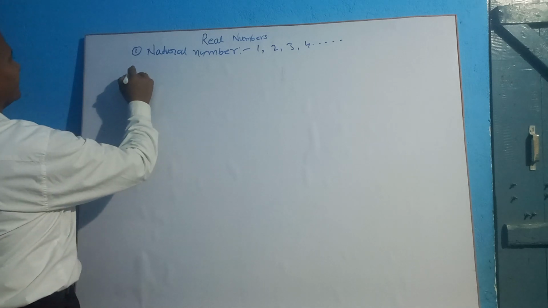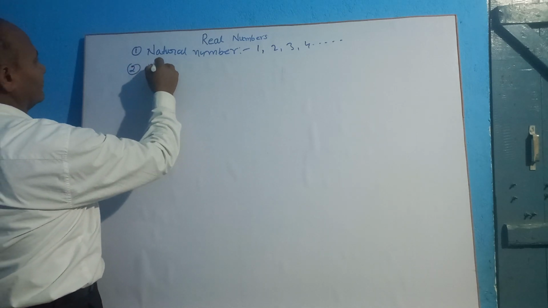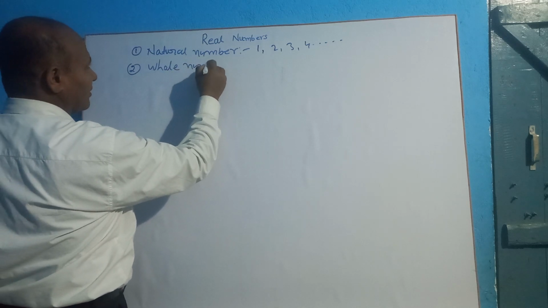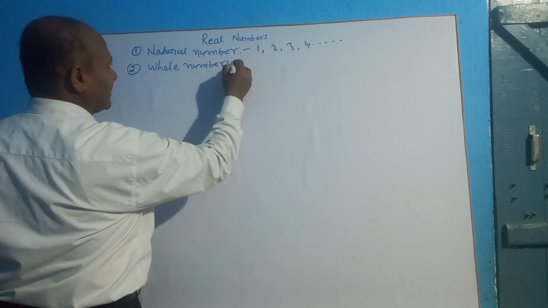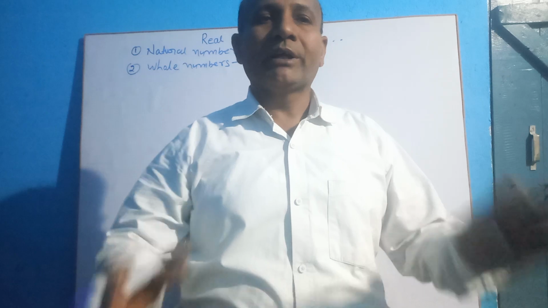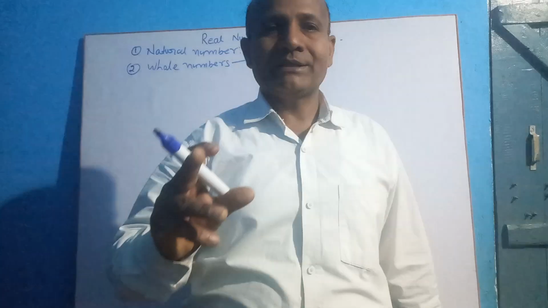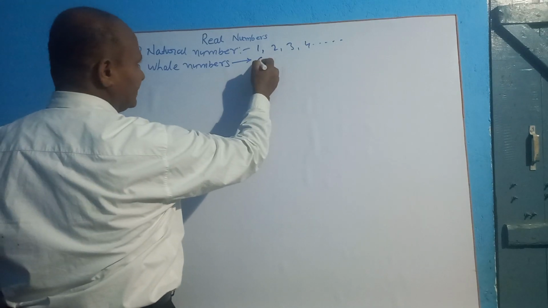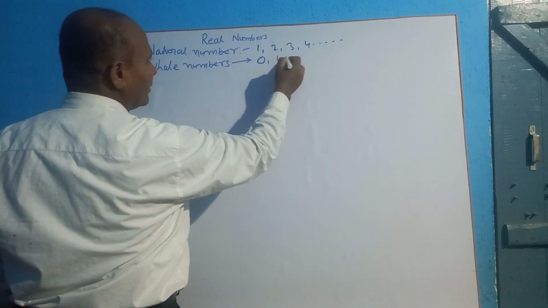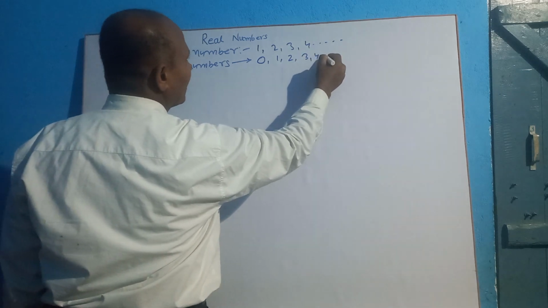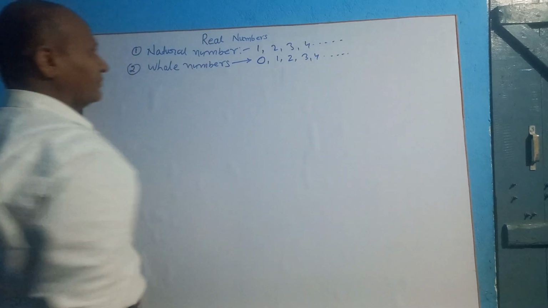Second, whole numbers. All counting numbers including 0 are known as whole numbers. For example, 0, 1, 2, 3, 4 and so on.